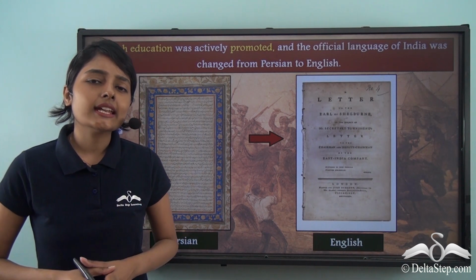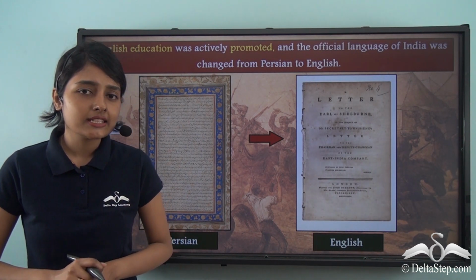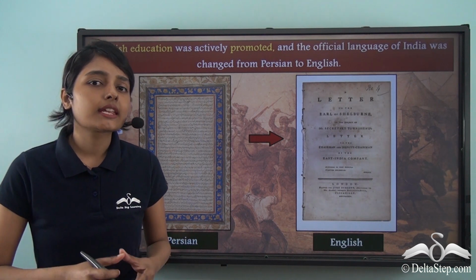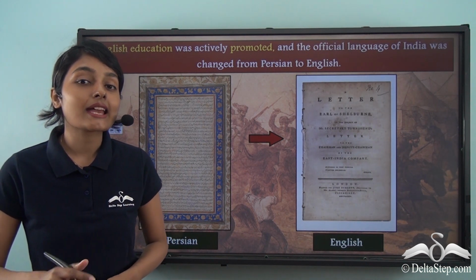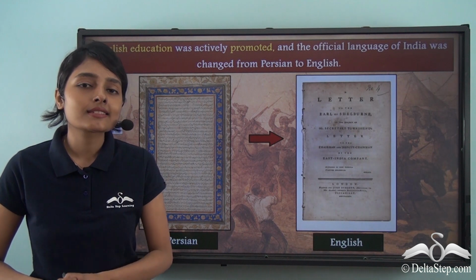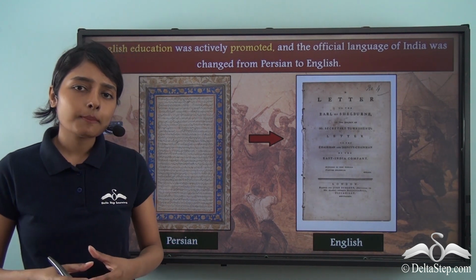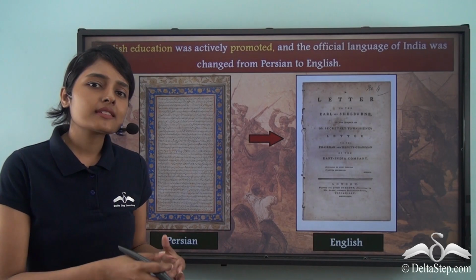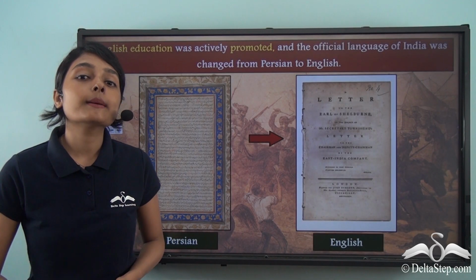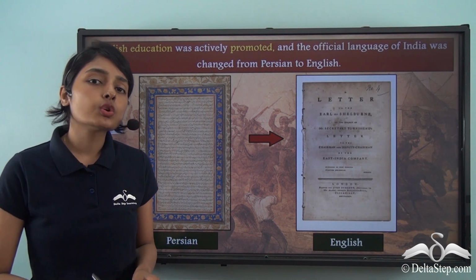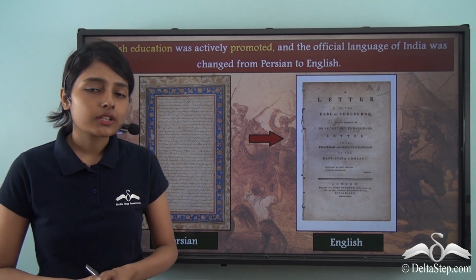Now the East India Company had a very similar intention and motive when they came to the Indian subcontinent and assumed power over the lands and the people. They wanted to spread their language among the masses, because if the masses spoke a different language, it became increasingly difficult for them to rule those masses. So what did they do?